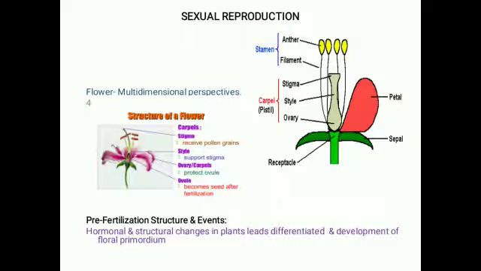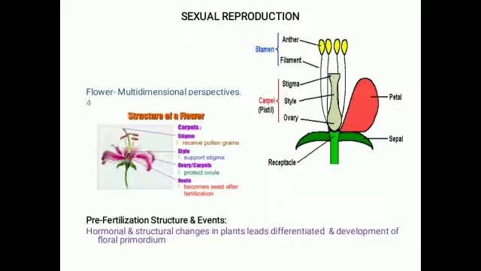Flower. Flower is a reproductive organ of plants. A flower has been viewed in a multidimensional perspective from time immemorial. For example, an inspirational tool for poets. It is used for decorative items in celebrations. In Tamil literature, the five lands are denoted by different flowers, and some country flowers are embedded. Flowers nowadays are used to prepare perfumes.